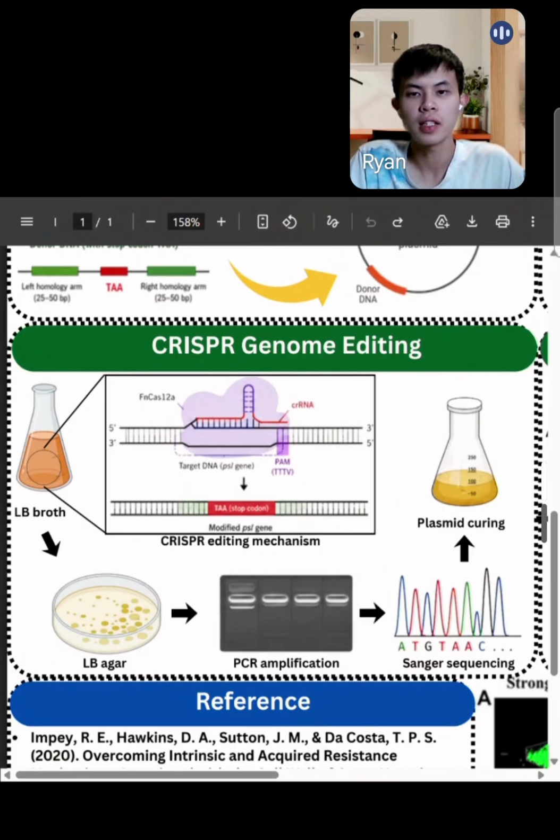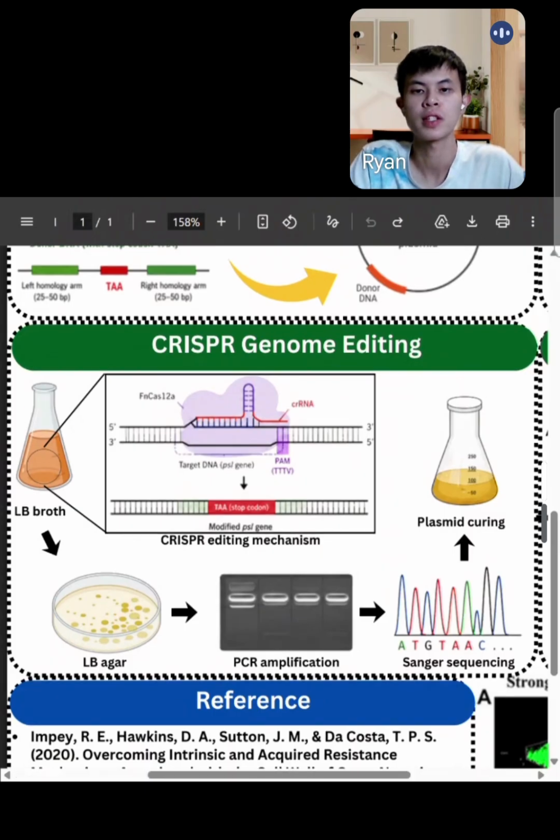After that, the colony's PSL region is amplified by PCR and Sanger sequencing is used to verify the insertion of stop codon TAA in the PSL gene. After confirming the presence of TAA inside the genome, the bacterial colony is then cultured inside antibiotic-free media to allow the natural loss of plasmid, and this is the plasmid curing process.